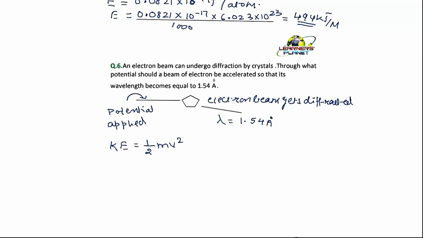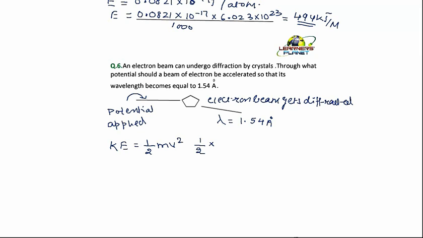If you take an electron in the electric field and apply potential, that will impart kinetic energy to the electron. That is why we say the kinetic energy of the electron is equal to the potential applied.